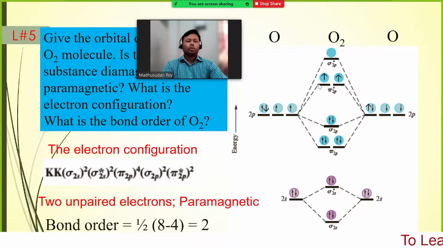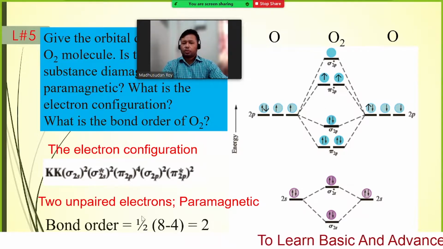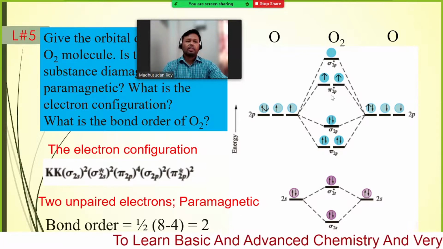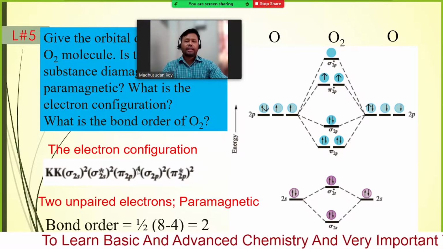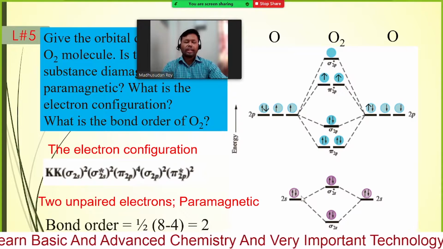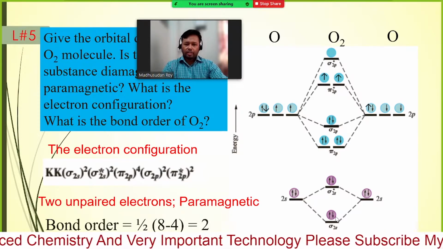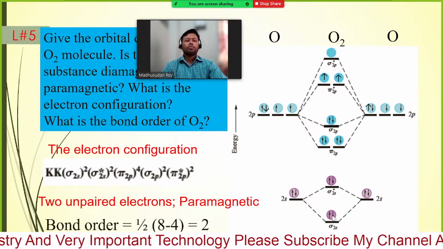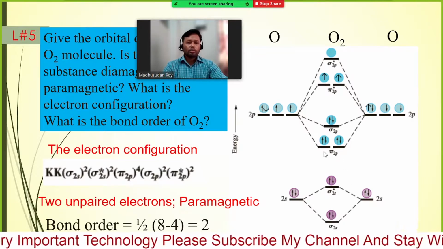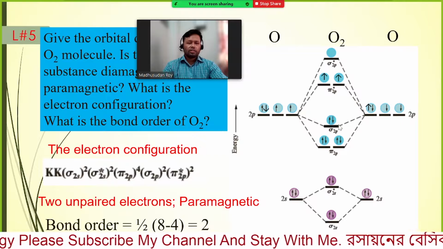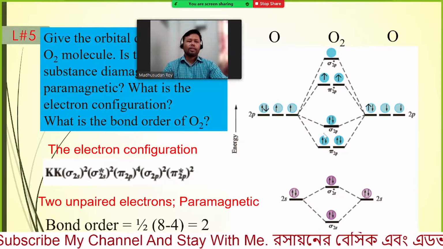Now we have 2 unpaired electrons, so we describe the oxygen molecule as paramagnetic. And what is the bond order? Bonding electrons: 2 and 4, 6, and these are 2 also, 8.